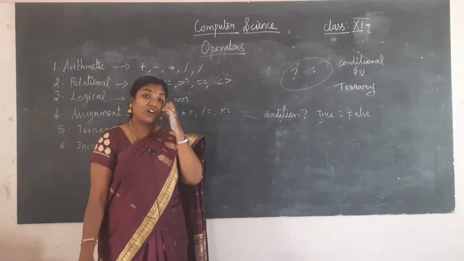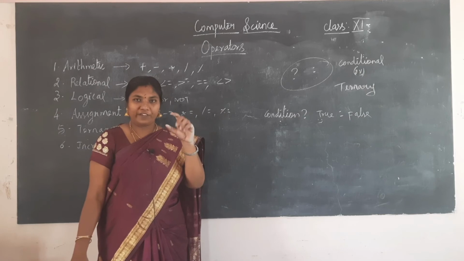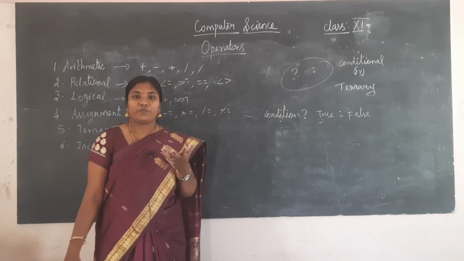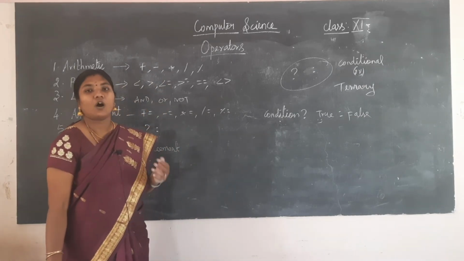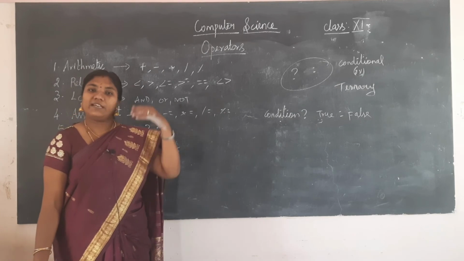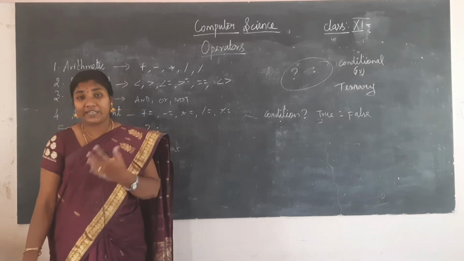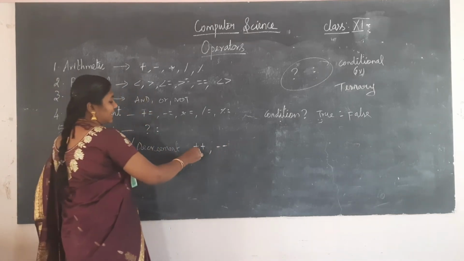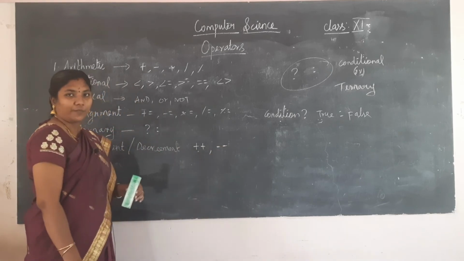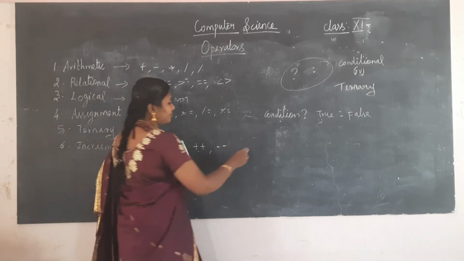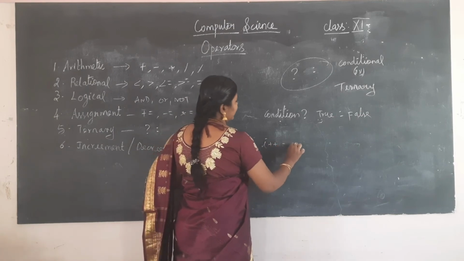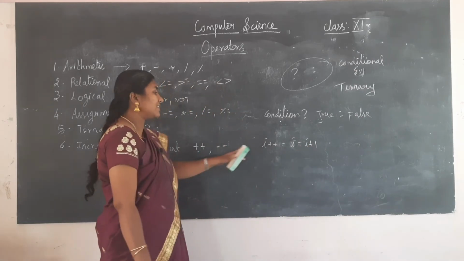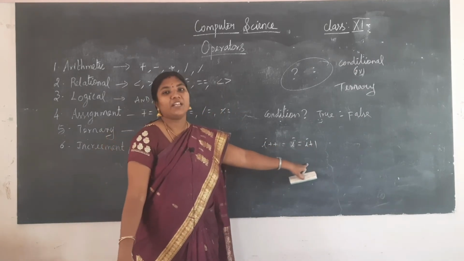In recursion, for a set of statements, a loop we have learnt. So the variable will move on and change its value. While changing its value, the value should be incremented, increased, or decremented, decreased. So there is plus plus and minus minus. This one is the increment operator and this one is the decrement operator. Okay. So I plus plus means I is equal to I plus 1. Plus plus means I is equal to I plus 1. This is the meaning of this statement.